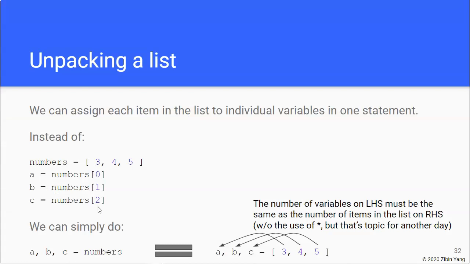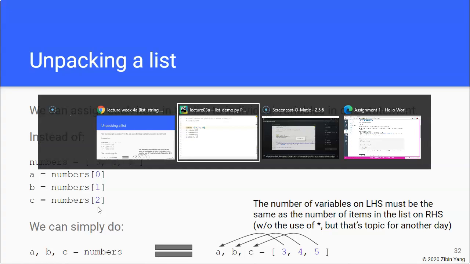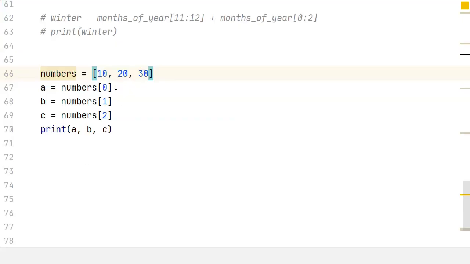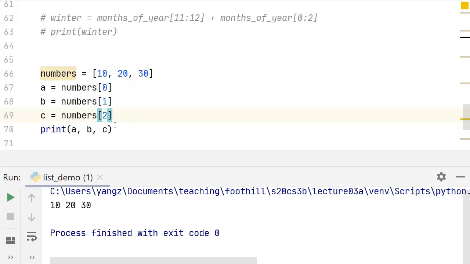Another thing that we can do with a list is to unpack it. Quite often what we want to do with a list is get the first element of a list and assign it to a variable, the second element and assign it to another variable, and so on. So that's one way we can do it. Let's say this list has 3 numbers, then we can assign the first number to A, the second number to B, and the third number to C. So I can run this, and yeah, it works as we expect.